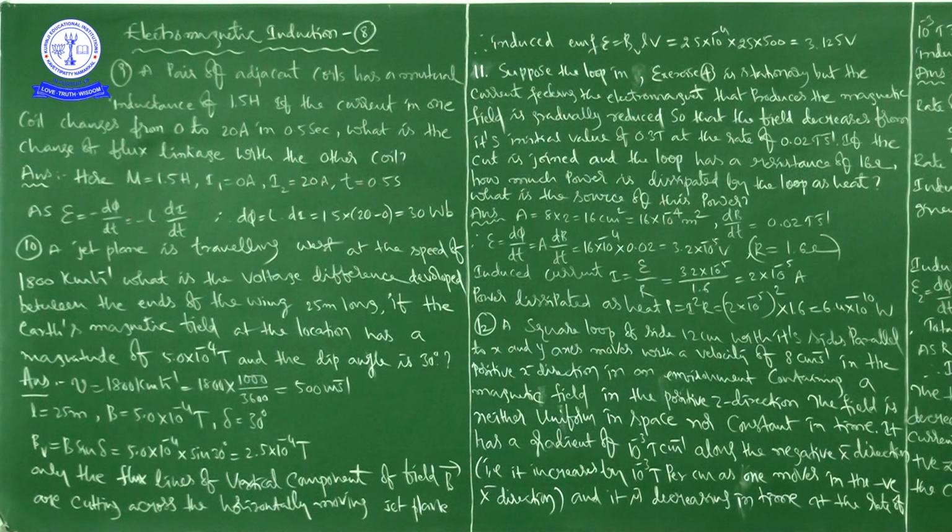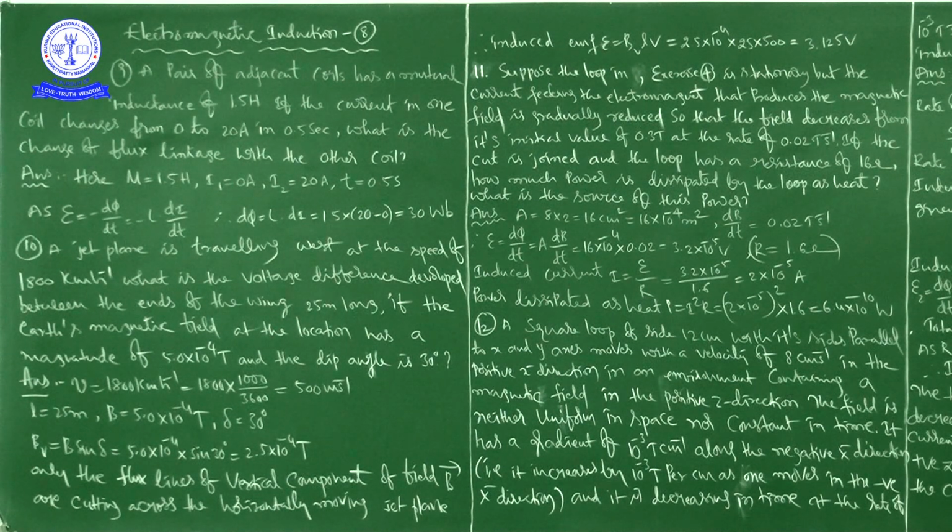As epsilon is equal to minus d phi by dt, that is equal to minus L into di by dt. Therefore, the minus and dt get cancelled, and simply you can write d phi is equal to L into di.